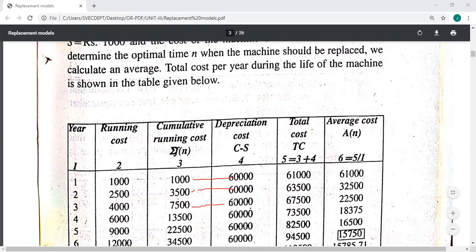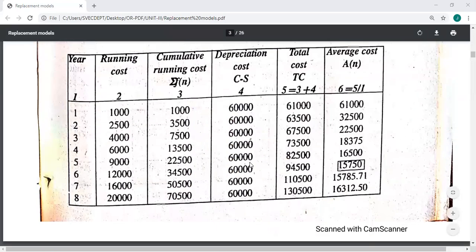Then 63,500, 67,500, 73,500, then 82,500. Like that, 70,500 plus 60,000, we get 1,30,500. And in the last column we want the average annual cost.